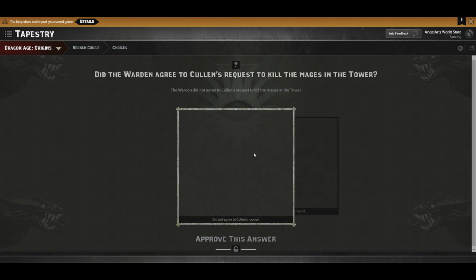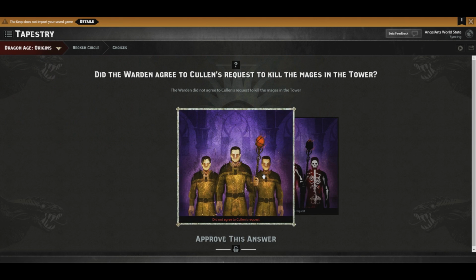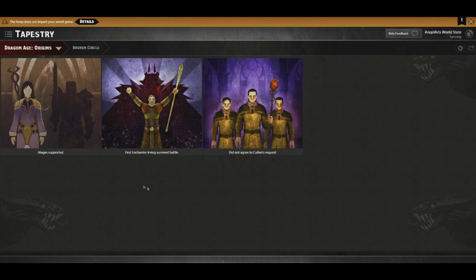Did not agree to Cullen's request. The Warden did not agree to Cullen's request to kill the mages in the tower. Yeah, I did not. But that's okay. I still love you, Cullen.